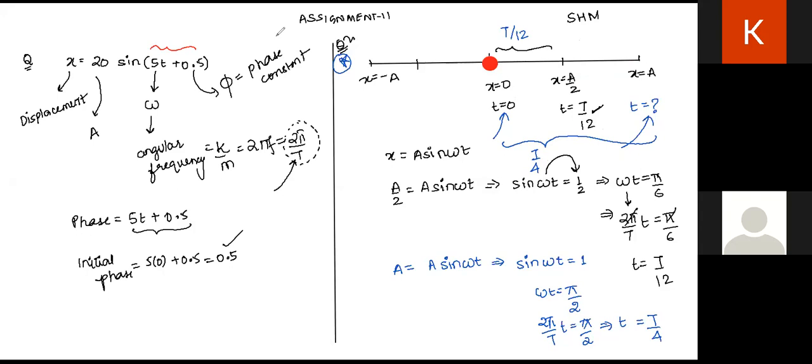Can we find out by any chance the time taken by the particle to reach from x is equal to a by 2 to x is equal to a? Can we find this out? Yes, Karuna, tell me. Can we do it from the given data? Of course, this is T by 12, while the entire time is T by 4. Subtract it. How much do we get? Yes, tell me, Karuna.